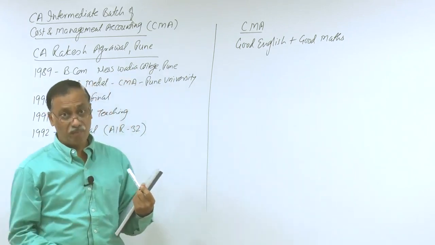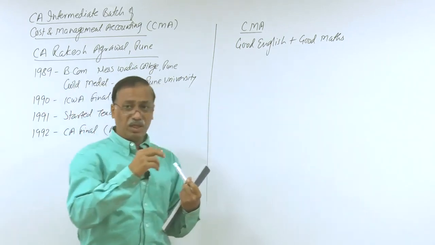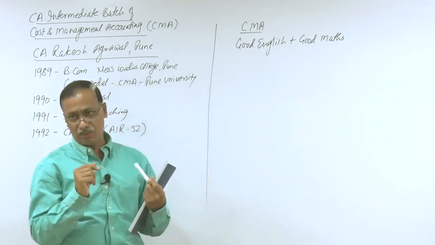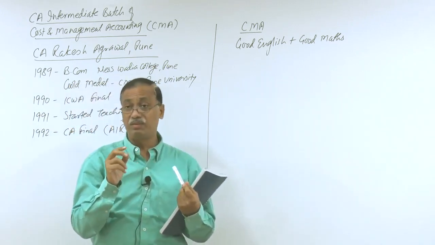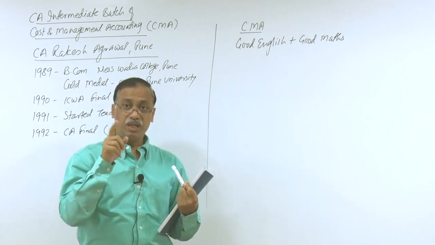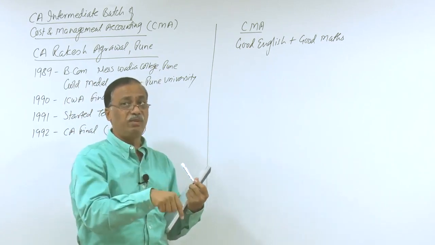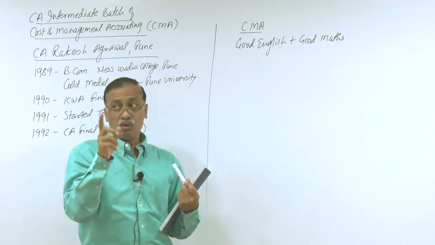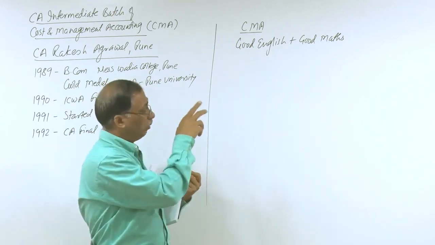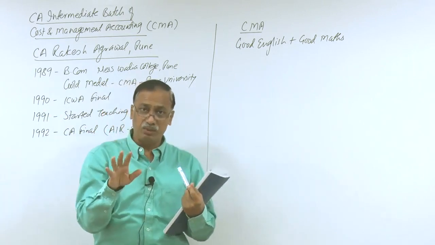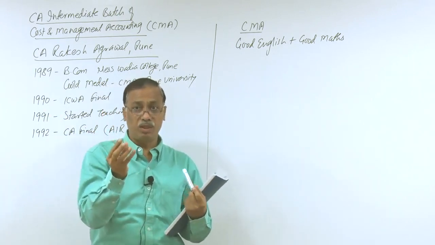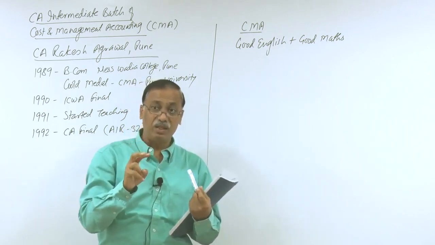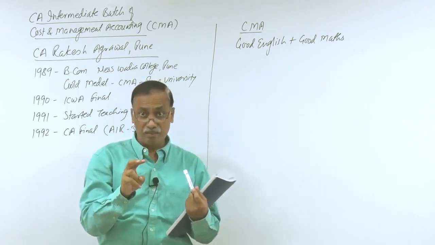The reason for telling this is, students sometimes complain about this subject of cost and management accounting that sir, this subject is difficult. The subject becomes difficult because you might be very weak in English and mathematics, otherwise the subject is not difficult. So if you happen to be a little weak in English and mathematics, my request to you is to please improve upon your English and mathematics. Without these two, you will find it difficult to understand the subject.